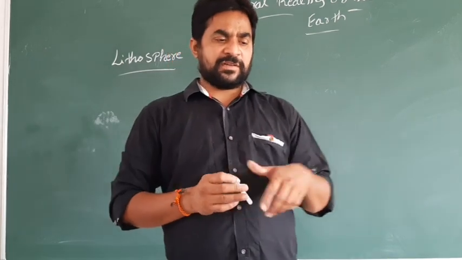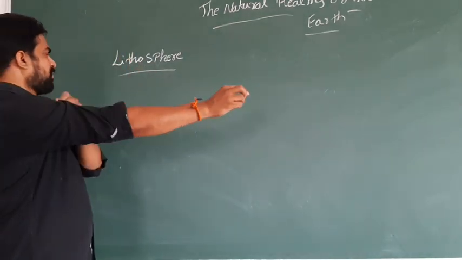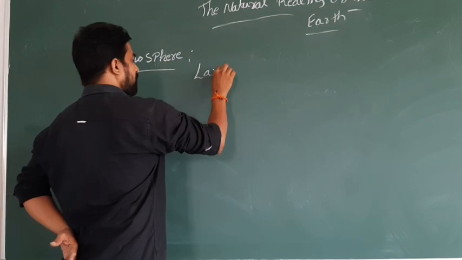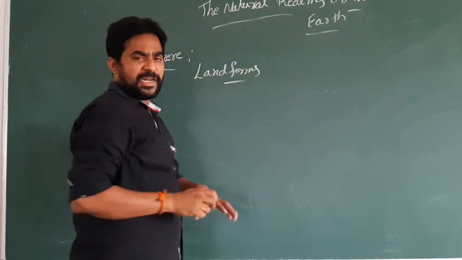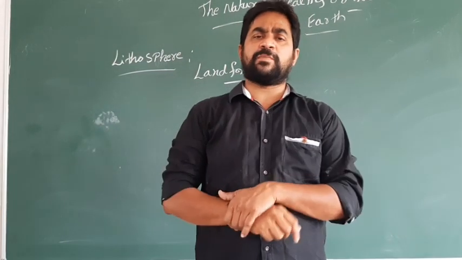First, we have to know that in lithosphere we divide the landforms. May I know the meaning of landforms? Landforms means, everyone says, plains, plateaus and mountains.